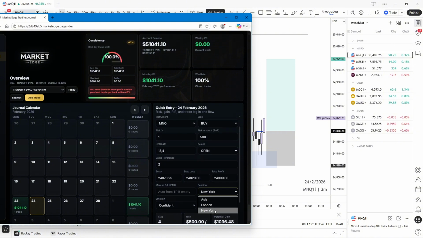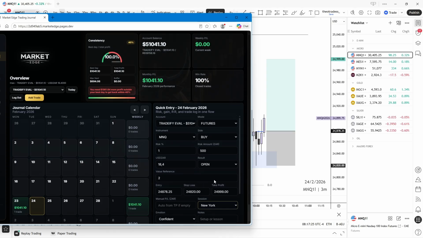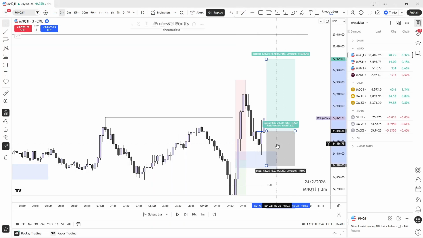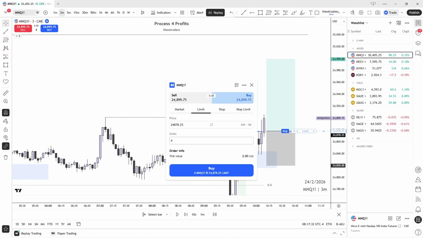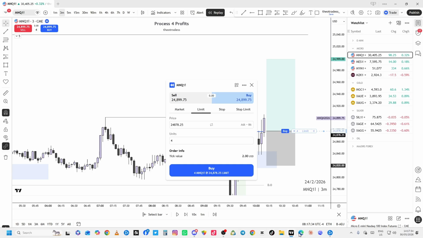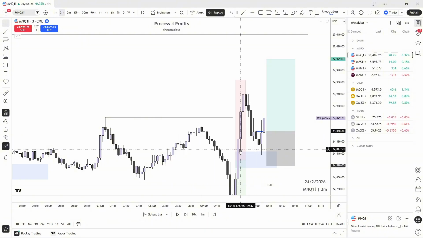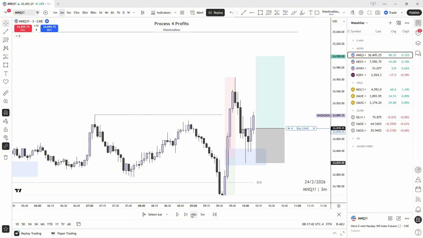So yeah, I'm very confident with this position. This is a New York trade. Everything looks right here. So let's play out our position. We're gonna do 4 contracts here. This thing said 4 contracts. Yeah, 4 contracts. I see it's corresponding with TradingView. So we're gonna press there and we're gonna put our limit in. Let's see what happens. We're in. Okay.